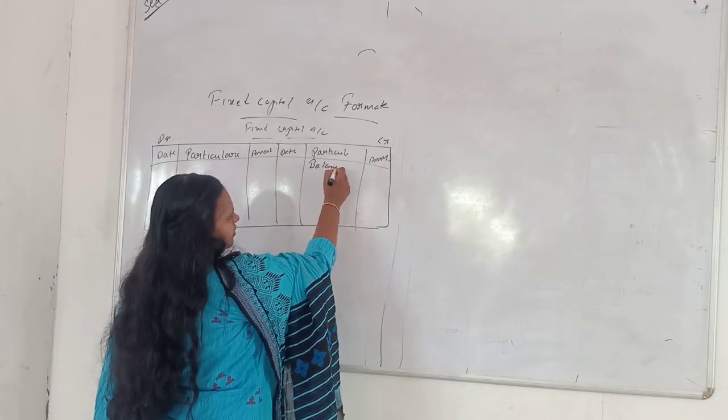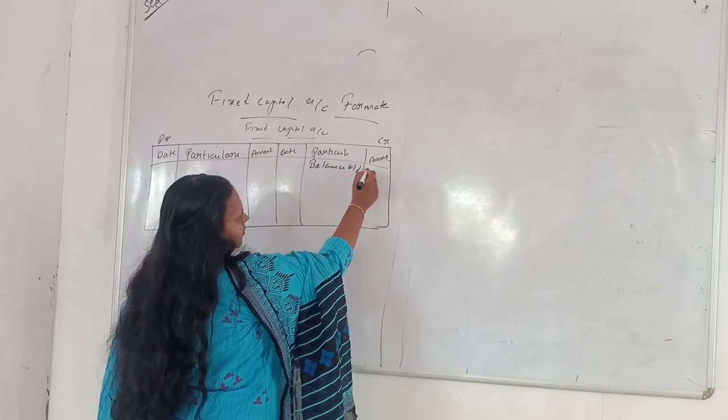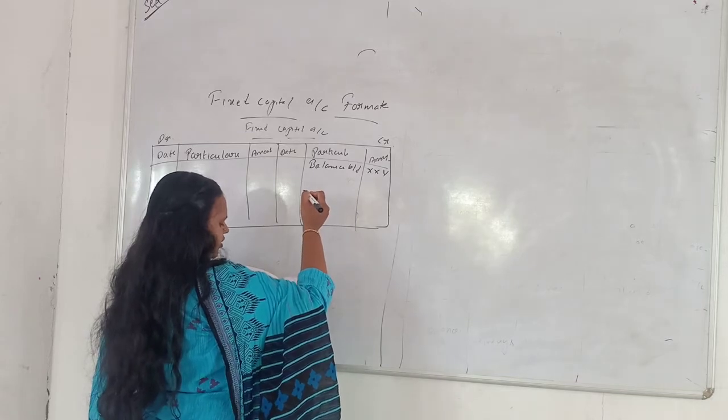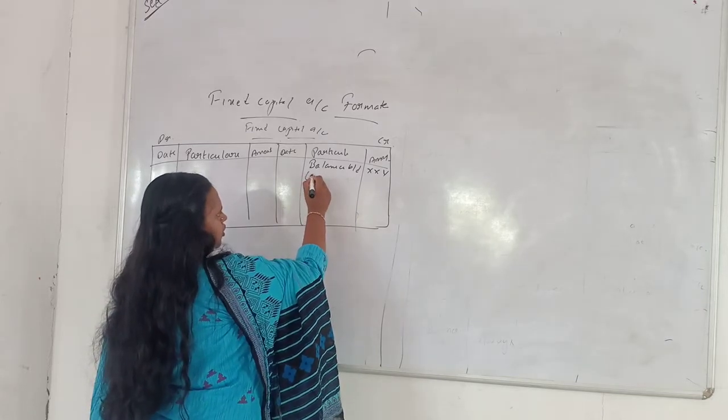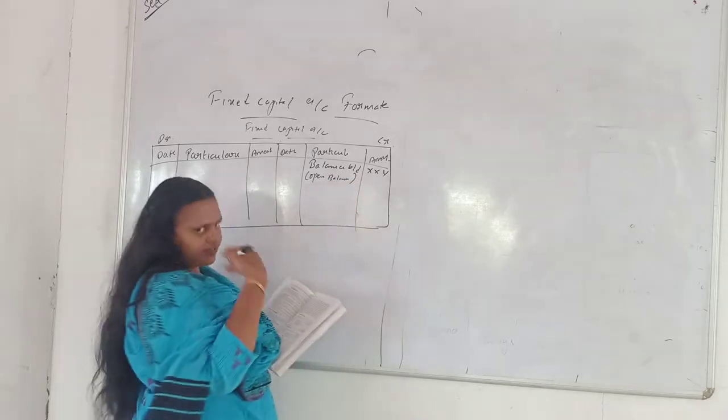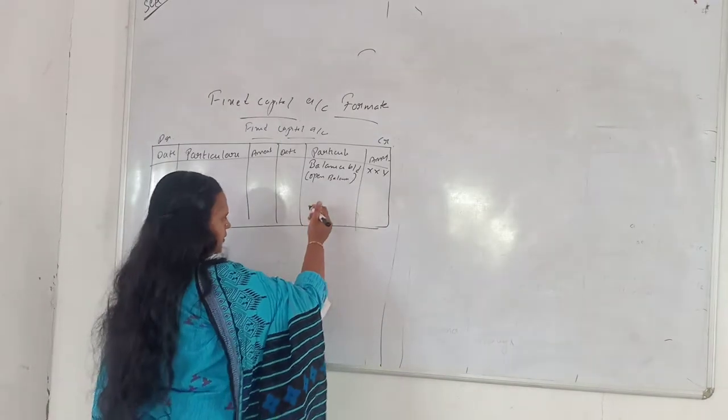So here we enter the capital that is brought by the partner. This is called opening balance. If this partner introduces any additional capital, that is entered here.